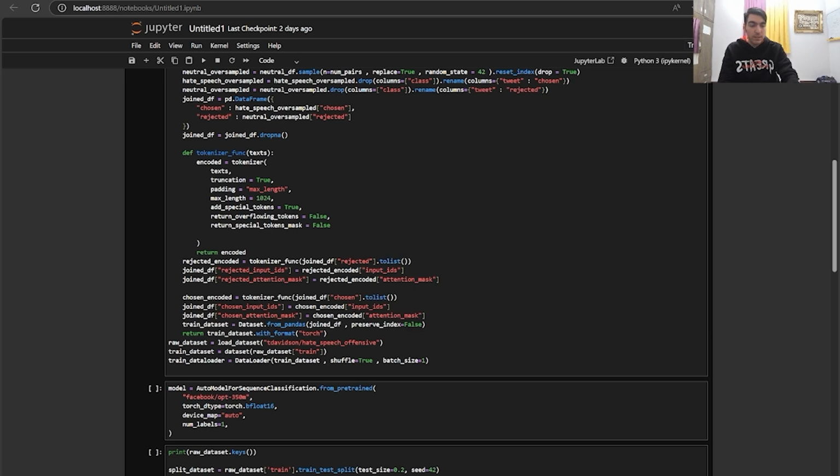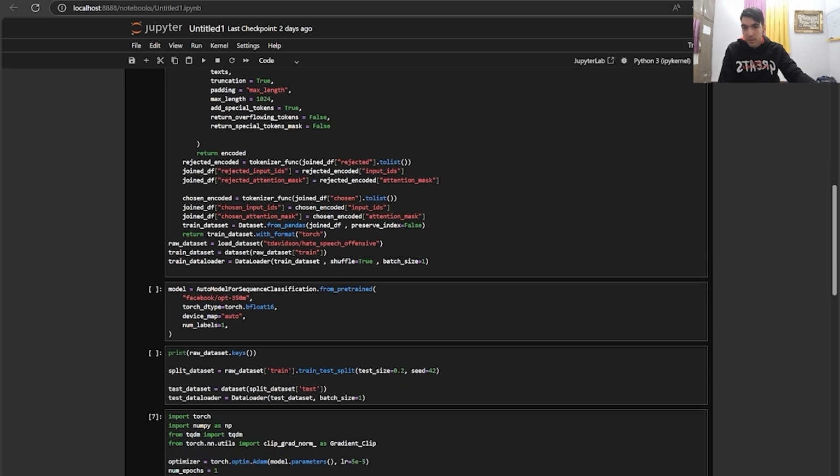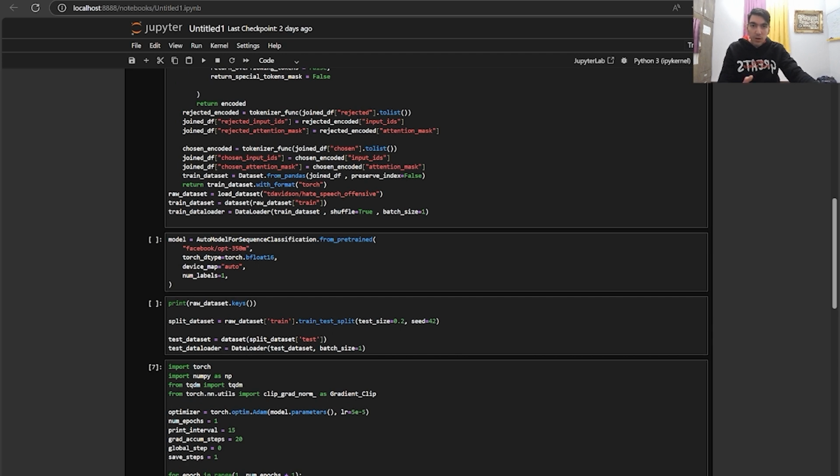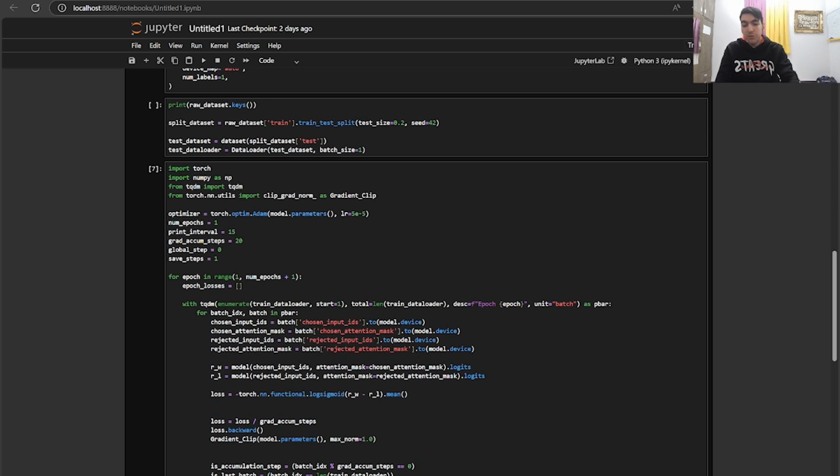Okay, let's take a look at the model we have here. We are loading a pre-trained sequence classification model from Hugging Face. The model is set to use a specific data type, which is bfloat16 here, and this is useful for faster computation, and it can save us some time. There's nothing special about it. Now we set the number of labels to 1 since we are performing a binary classification, hate speech versus neutral content.